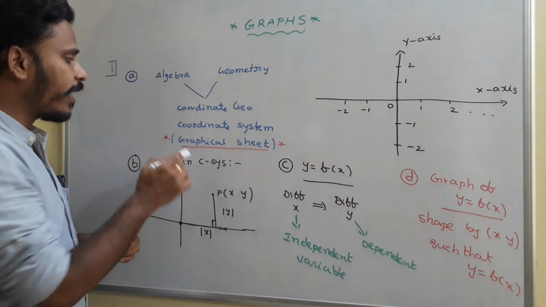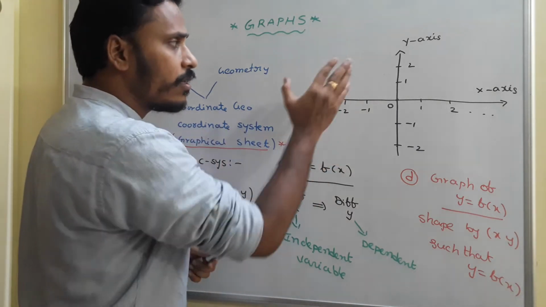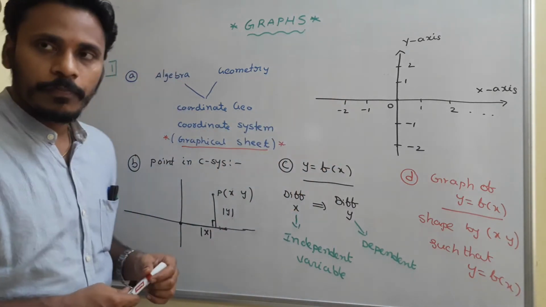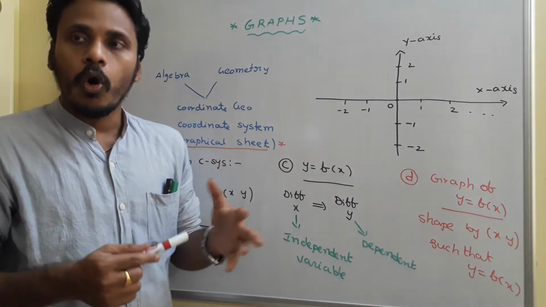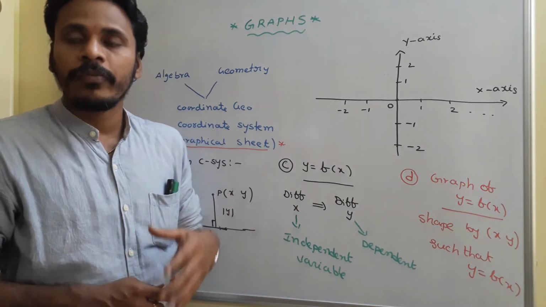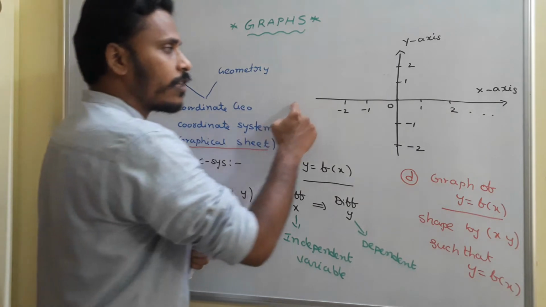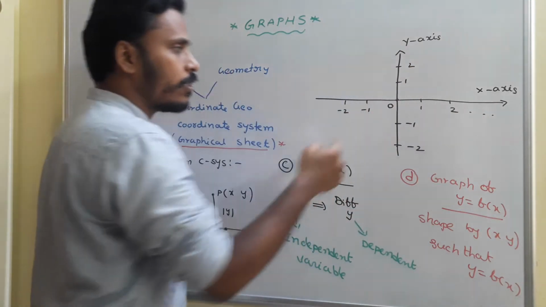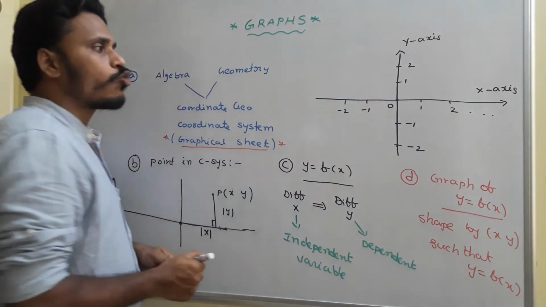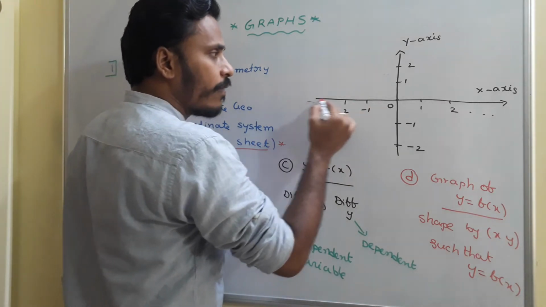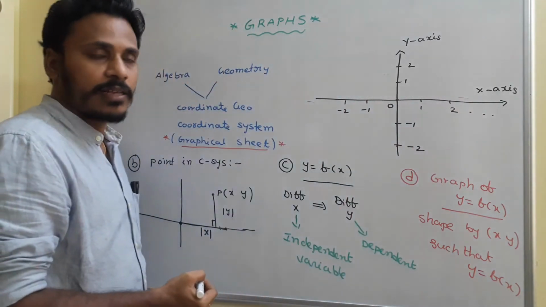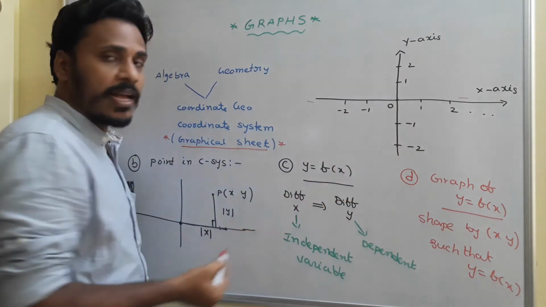Related to that graphical sheet and coordinate system, this graphical sheet is just a part of the plane. The coordinate system consists of two number lines arranged perpendicularly. The horizontal line is called the x-axis and the vertical line is considered the y-axis.